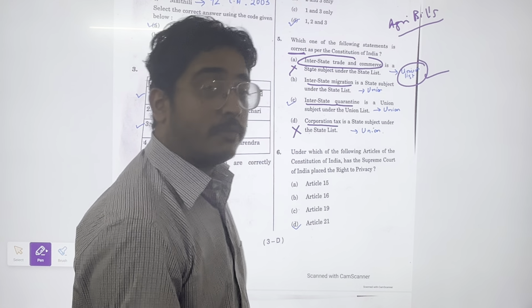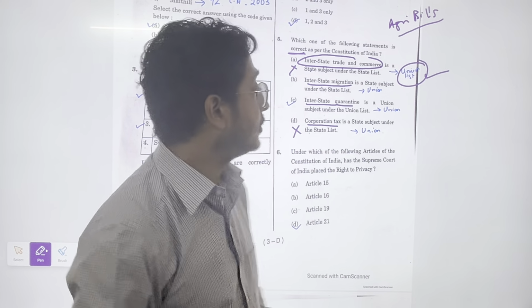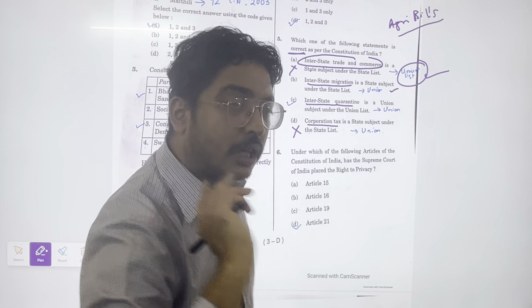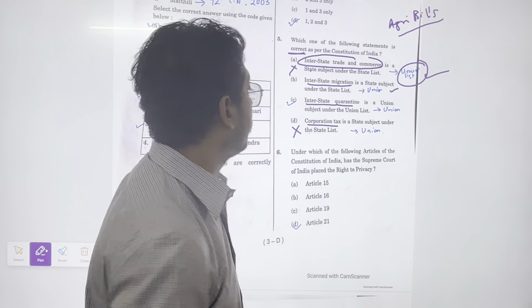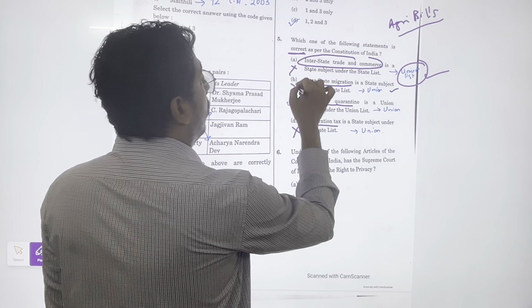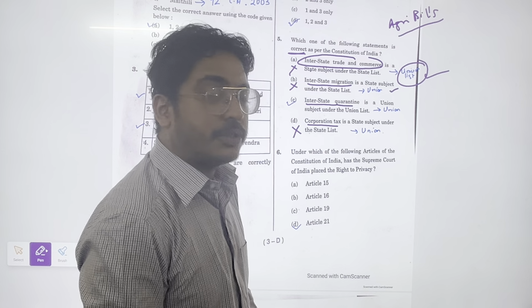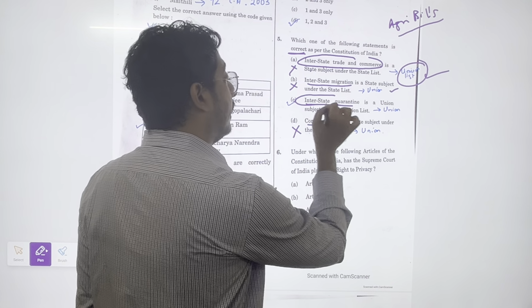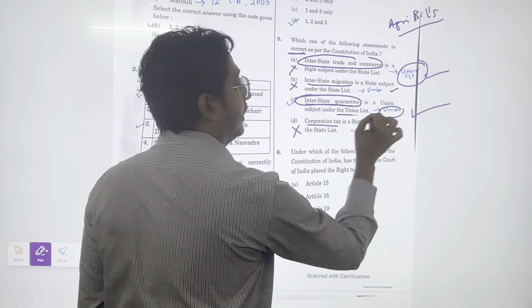Interstate migration was in news during the COVID times. So it is also a union list, because interstate migration rules were given by the central government during that point of time. So this is also wrong. Now the fourth statement is also wrong, because corporation tax is a center subject. Now interstate quarantine is a union subject. This is a correct statement.